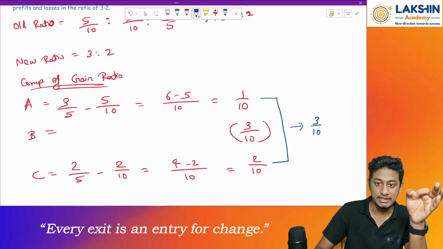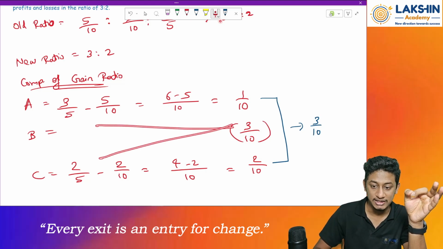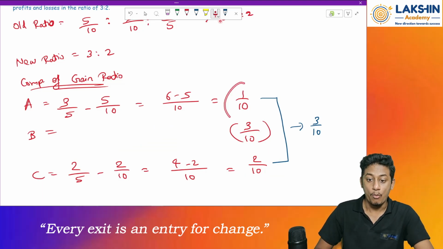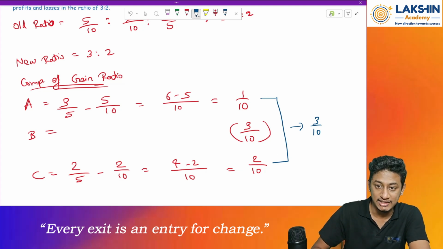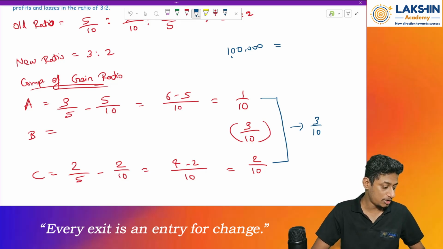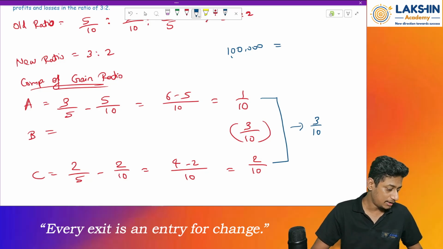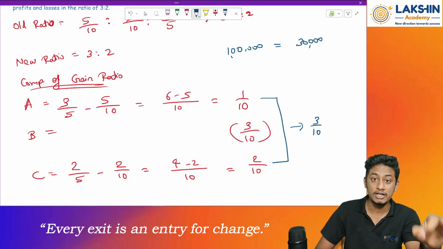3 by 10. That means the ratio of 3 by 10 is divided between Mr. A and Mr. C in these two particular ratios. Clear? So basically, let's say the firm's goodwill is 1 lakh rupees. The total goodwill of the retiring partner will be how much? 3 by 10. So that would be 30,000 rupees.